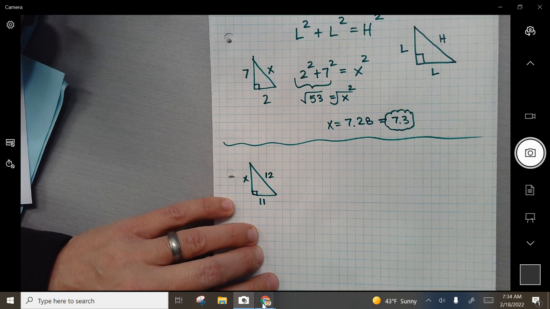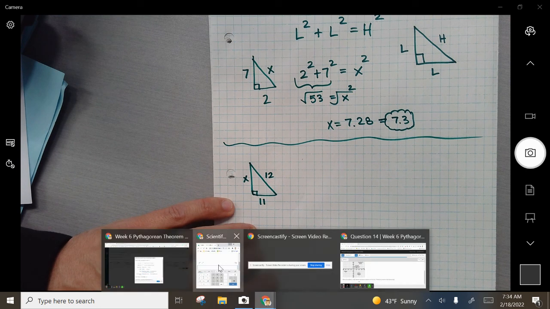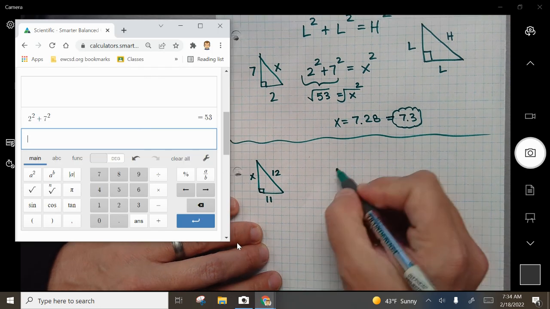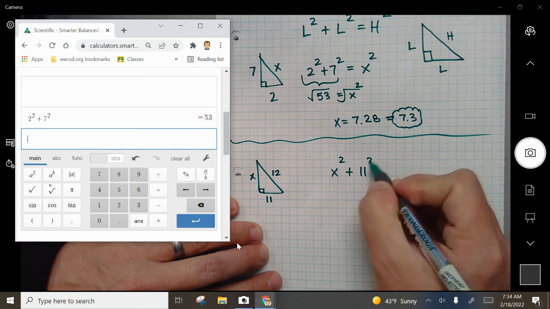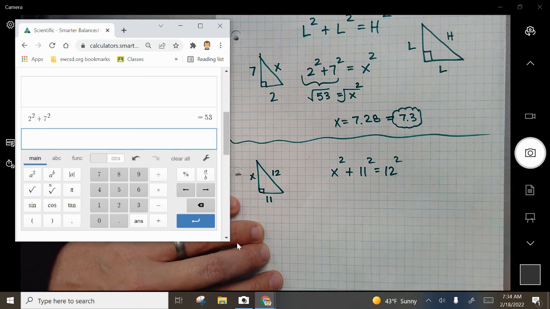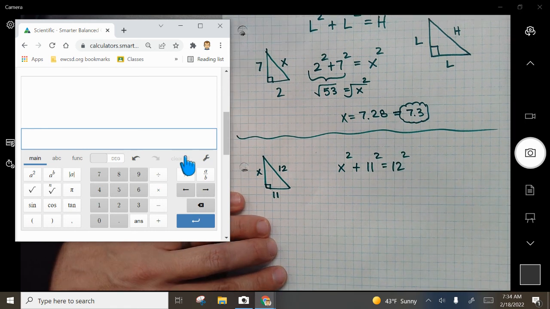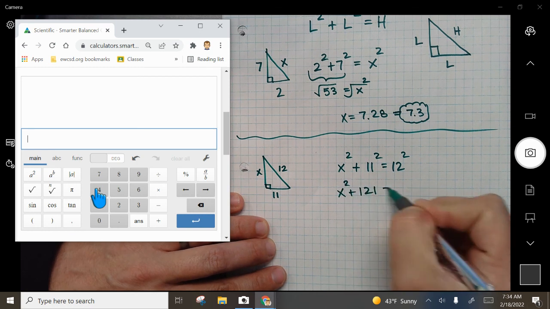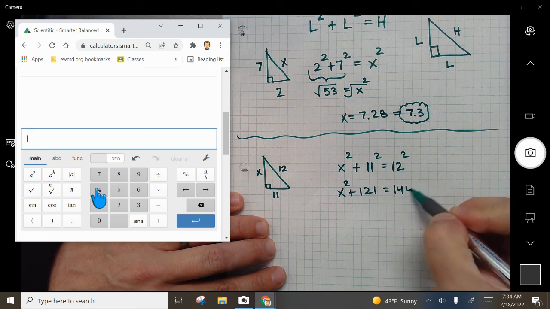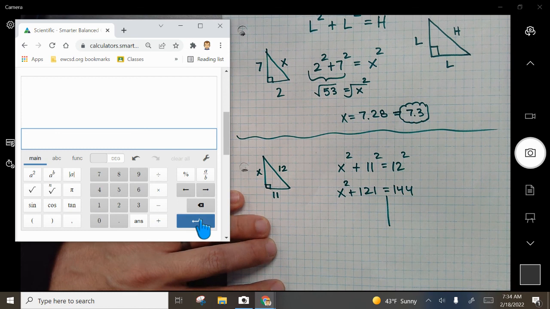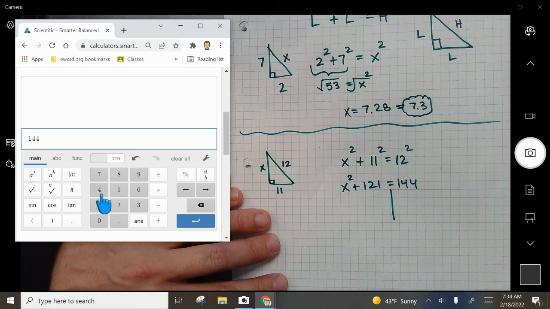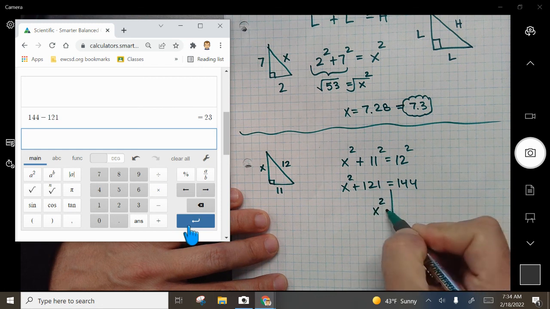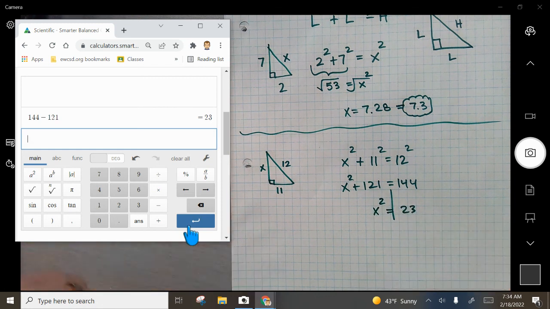Let's go ahead and plug this into our formula first. So it's leg squared, I'm missing a leg, 11 squared, and 12 squared, okay? Now, I know 11 times 11 is 121, and 12 times 12 is 144. I would write this work down. If you don't know what to do, I would write this down. 144 minus 121, and I get 23. X squared equals 23.